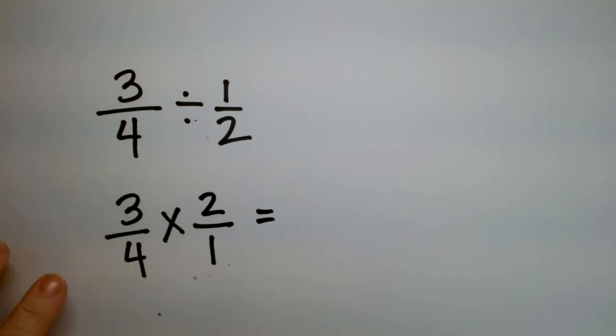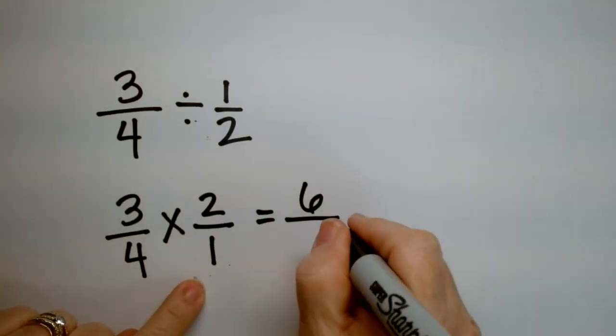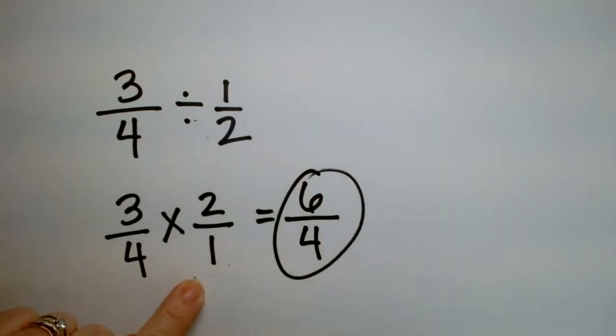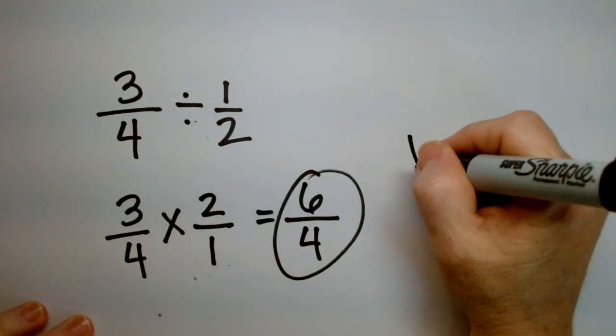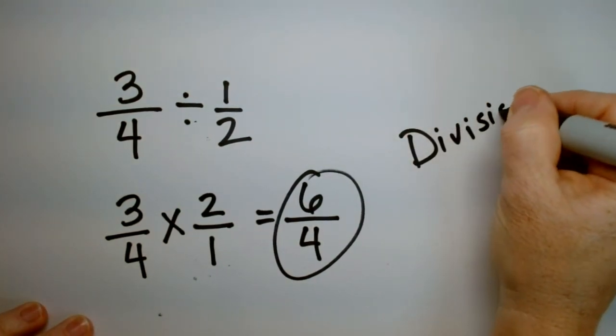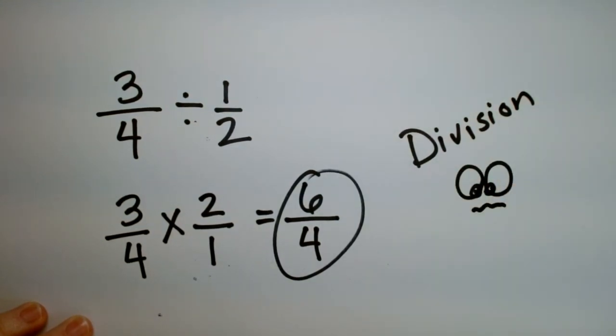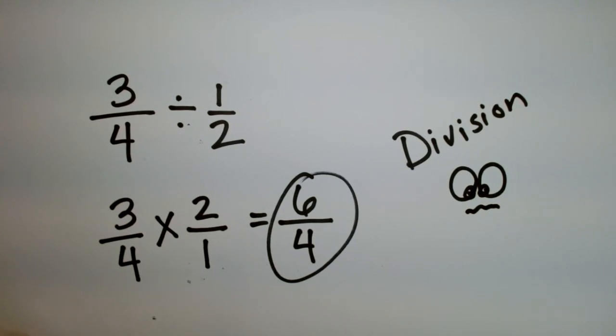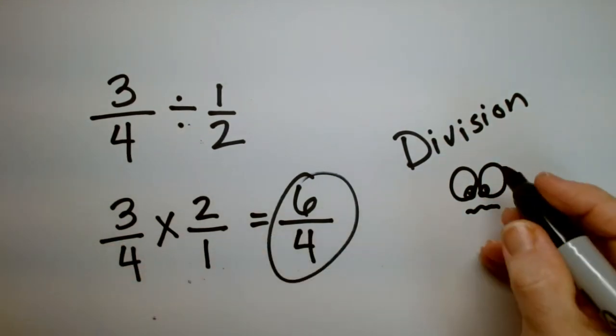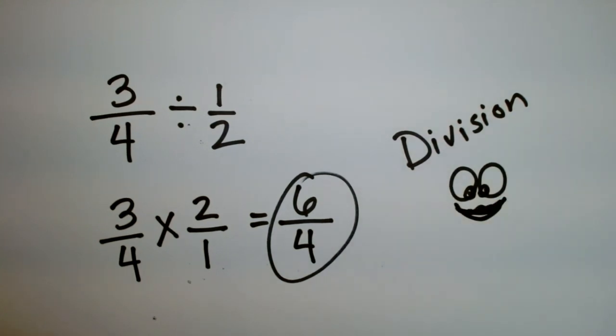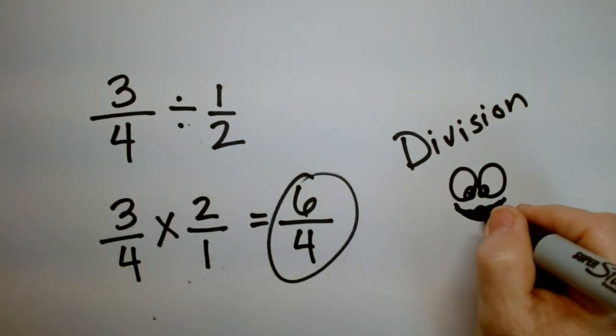Okay, so 3 times 2 is 6. 4 times 1 is 4. And there's your answer. That's it. You just did fraction division. Normally when people talk about division, most kids' faces kind of look like this. They're like, whoa, right? But now, how do you feel about division? You don't look like this anymore. You look like, yay, this is easy. I can do that. Oh, sorry, I gave you a mustache there.